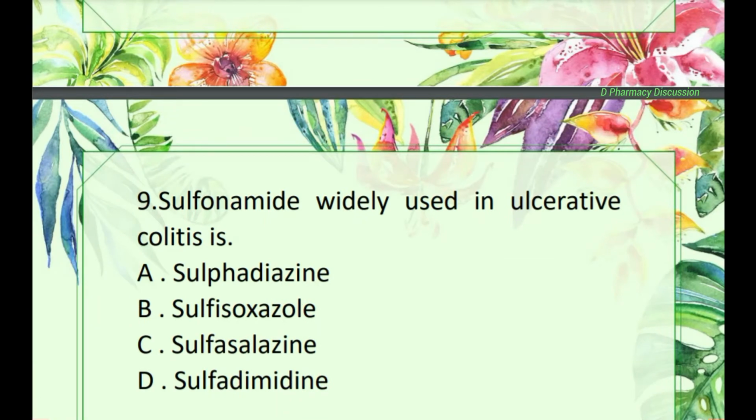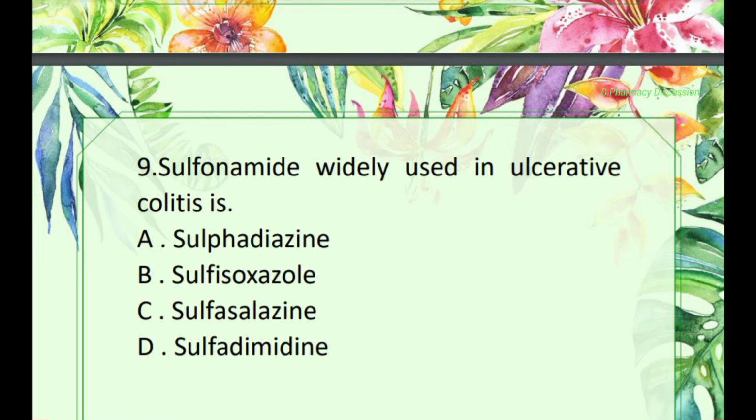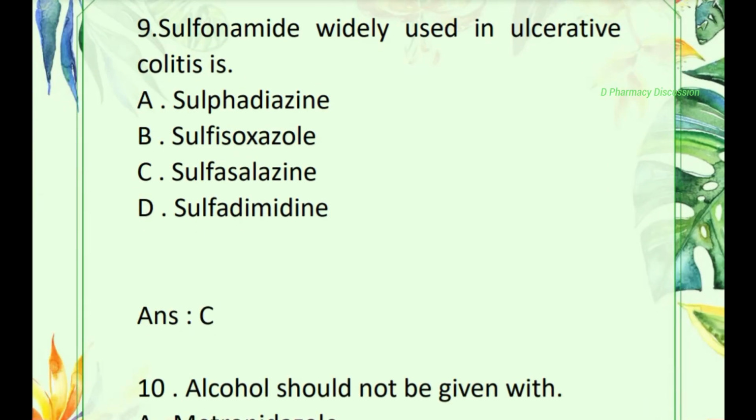And question number 9. Sulfonamide widely used in ulcerative colitis is? Option A. Sulfadiazine, B. Sulfadoxazole, option C. Sulfasalazine, and option D. Sulfadimidine. Correct one is option C, that is sulfasalazine.